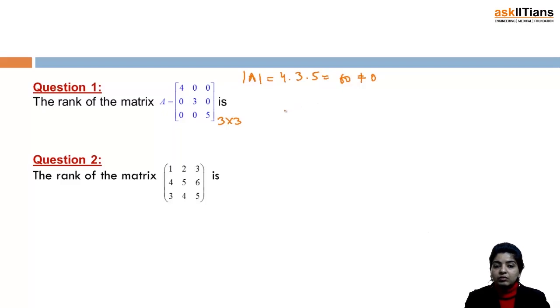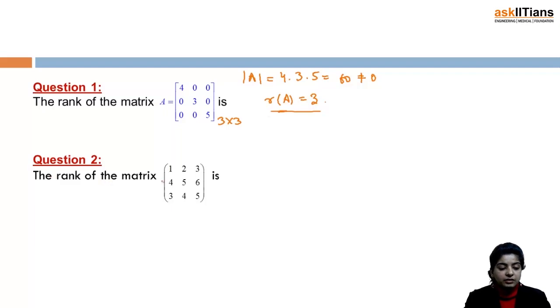Clearly the determinant is non-zero and therefore this is a 3 cross 3 matrix and therefore rank of A is 3. Since we have been able to find out a square submatrix which is non-singular, and in fact this is the highest order matrix which is non-singular. There does not exist any other square submatrix of order more than this which is non-singular. So clearly the rank of this matrix is 3.